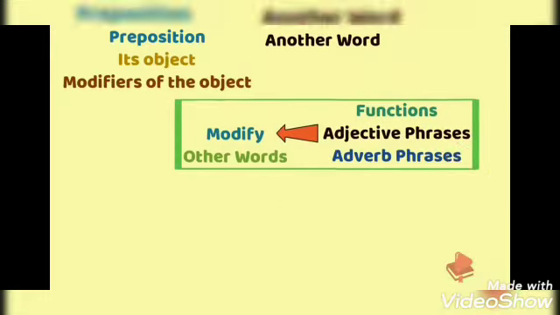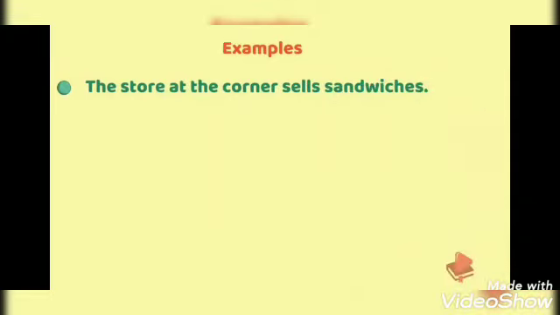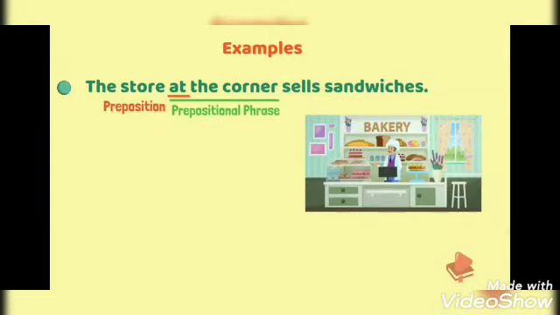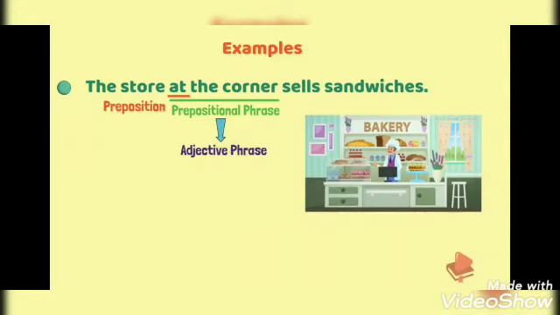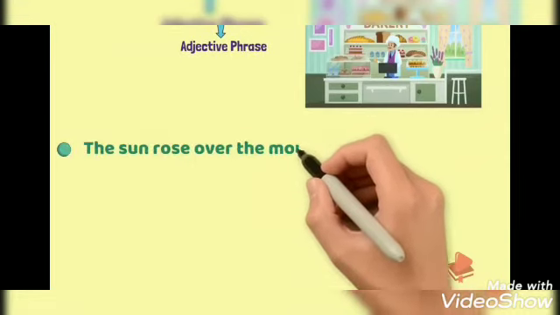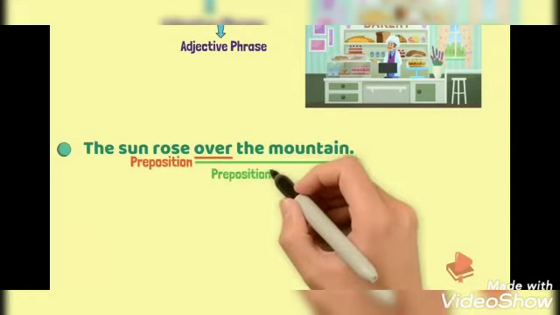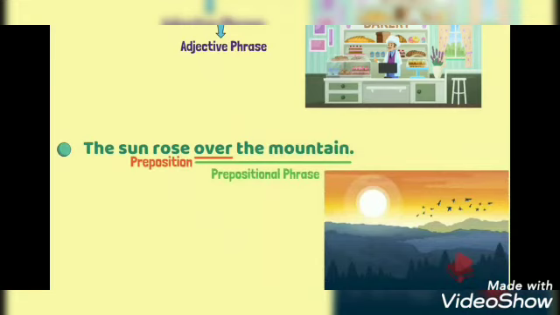Let me give you some examples. The store at the corner sells sandwiches. At is the preposition and at the corner is the prepositional phrase. The prepositional phrase functions as an adjective phrase which is modifying store. Let's see another example. The sun rose over the mountain. Here, over is the preposition and over the mountain is the prepositional phrase. The prepositional phrase functions as an adverb phrase modifying rose.